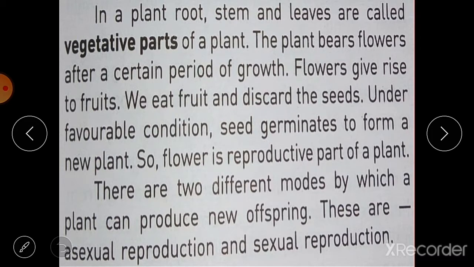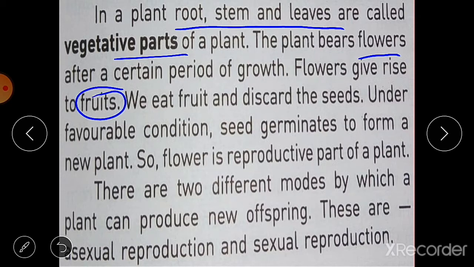So we know that in a plant, root, stem and leaves are the vegetative parts. These are called the vegetative parts of the plant. The plant bears flowers after a certain period of growth, and these flowers give rise to fruits. Then we eat these fruits and discard the seeds. Under favorable conditions, these seeds germinate and become a new plant. So the flower is the reproductive part of a plant.